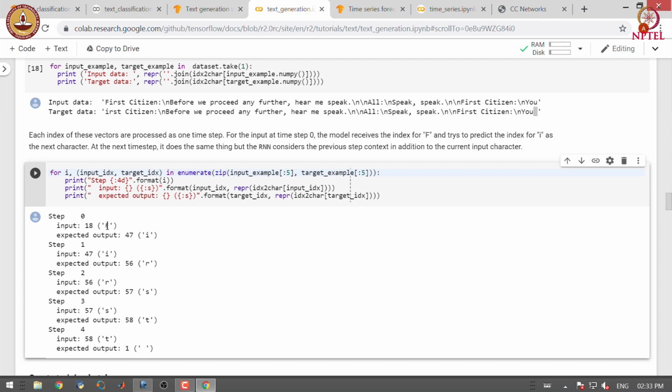So, for letter F you want to predict I. We give the index of F as input and it is expected to produce the index of I as an output. Given the index of I as an input, it is expected to predict the index of R as an output, and so on.